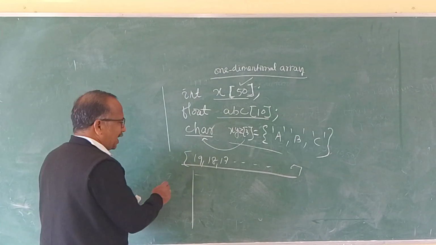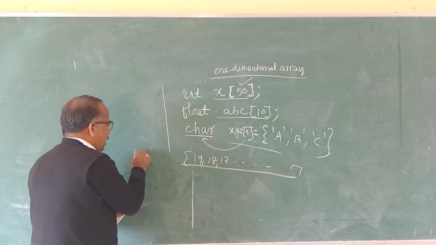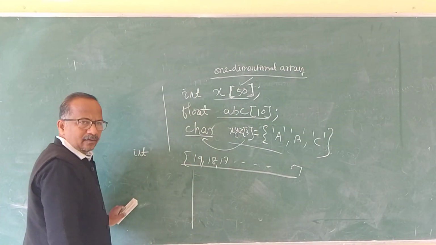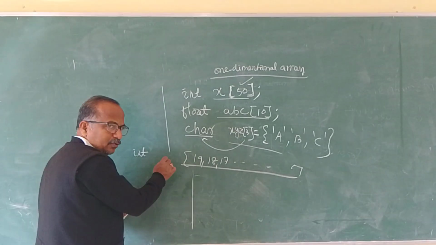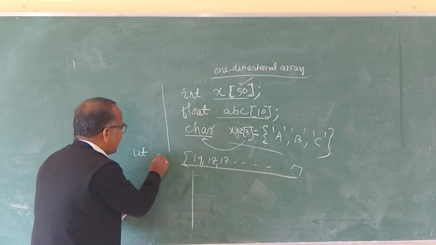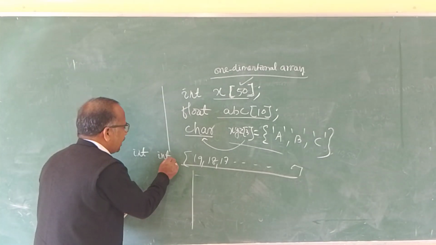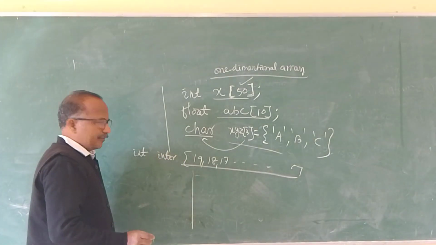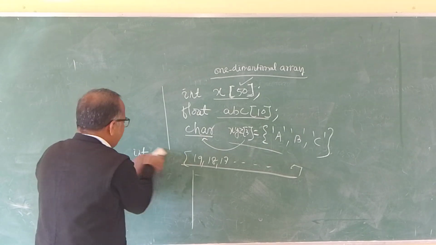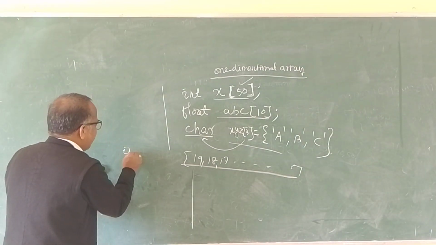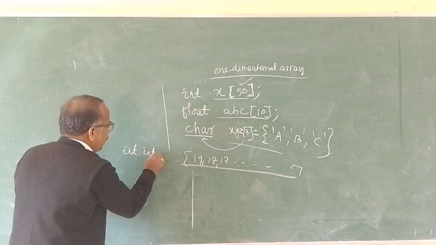I will declare it as an integer. Then I have to give the name of the array. Say, for example, int, and the name of the array is inter.